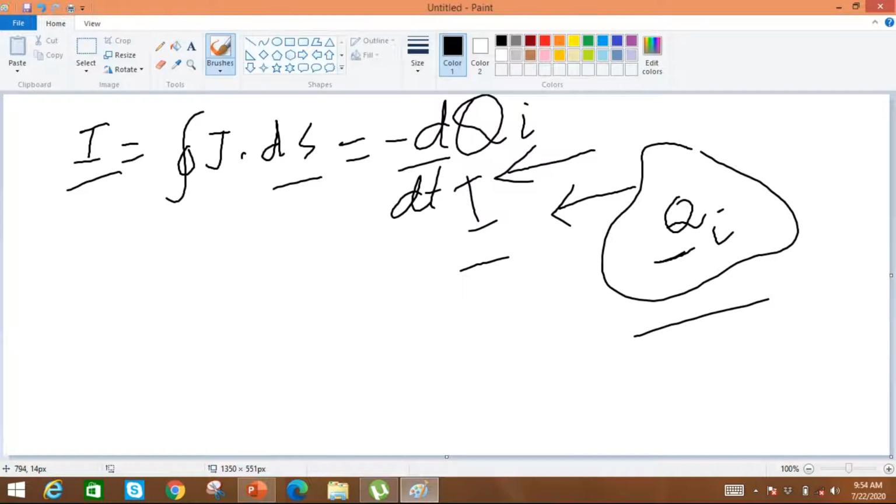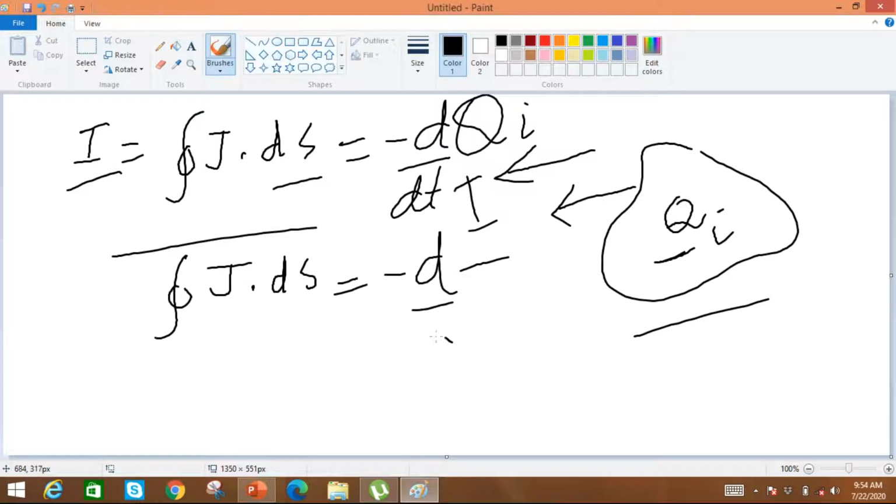This equation is actually the integral form of the conservation equation. This equation is the integral form of the conservation equation, that the closed surface integral of the current density is equal to the rate of decrease of charges inside the closed surface which is bounding a volume.